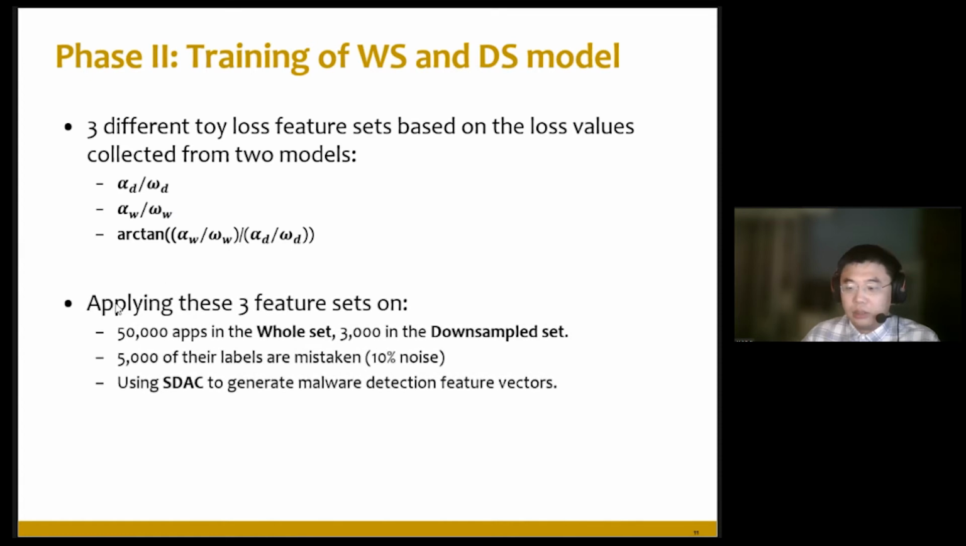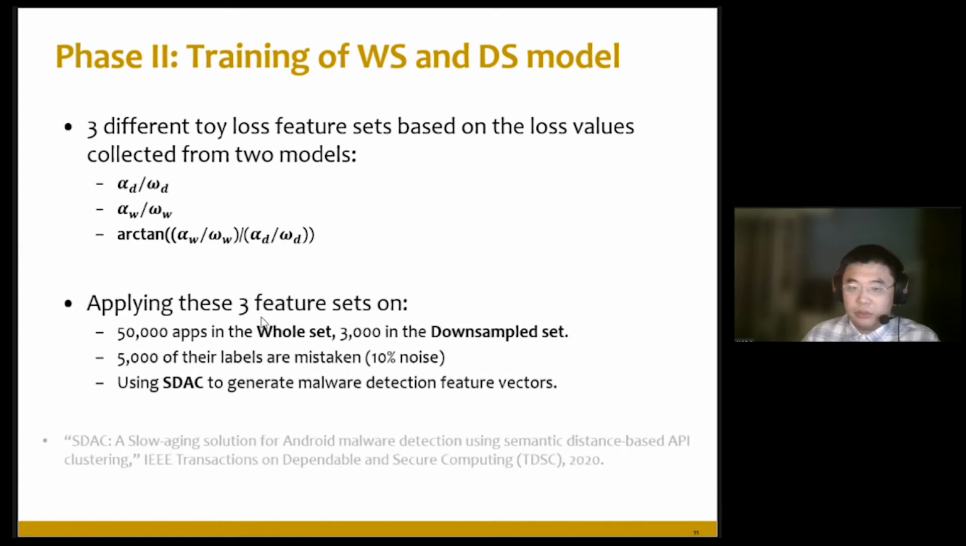Then we apply these 3 feature sets on a whole set containing 50,000 apps and a downsample set containing 3,000 apps. In the whole set, for 10% of them we manually flip the labels to generate noise. And we use Stack, which is an Android malware detection approach published in TDSC 2020.